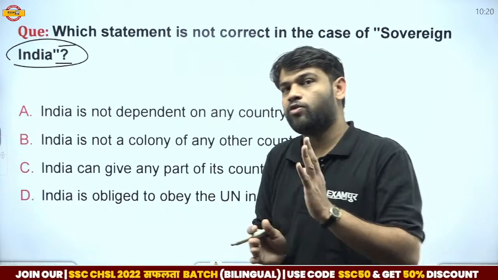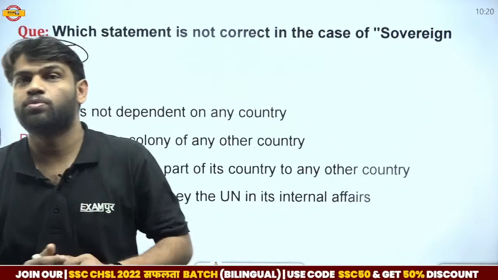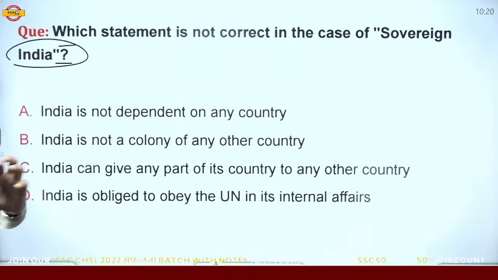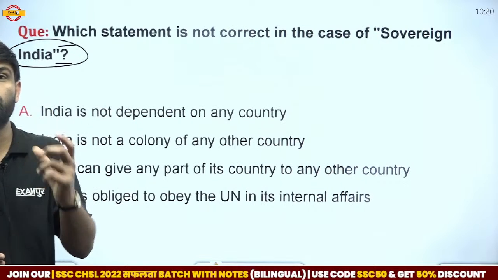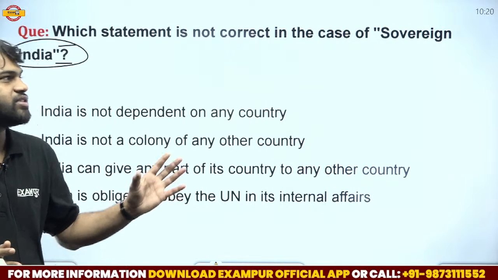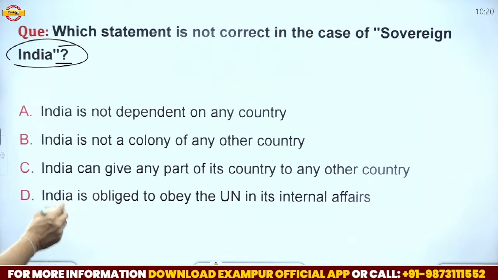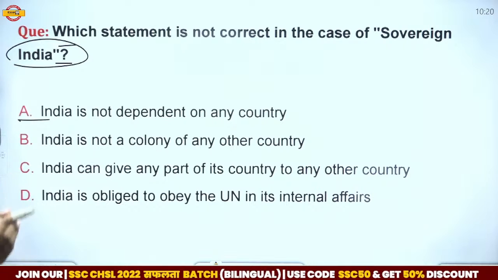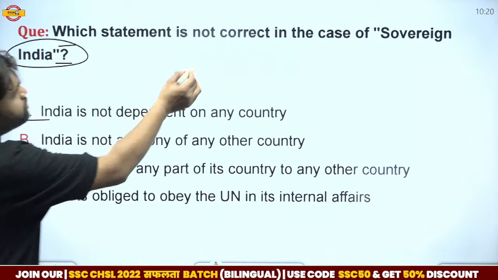And liberty of thought, expression, belief, faith and worship, and equality of status and opportunity. These things are discussed in the preamble. That's why India is a sovereign country. If a country is sovereign, what is the correct statement about a sovereign nation? Here we have some options. India is not dependent on any country. I think this is the correct statement. In the question they ask for the one that is not correct.